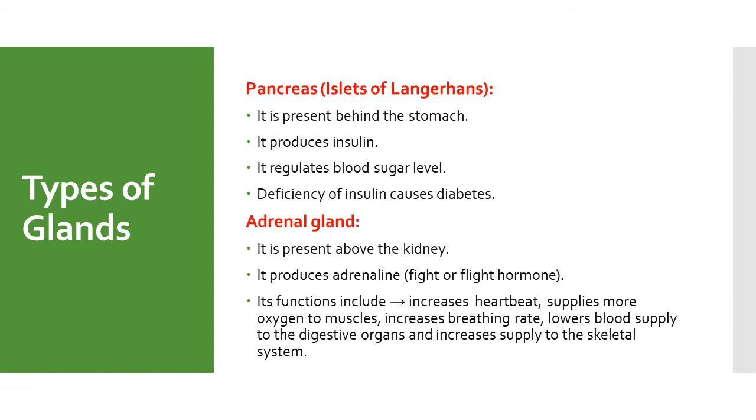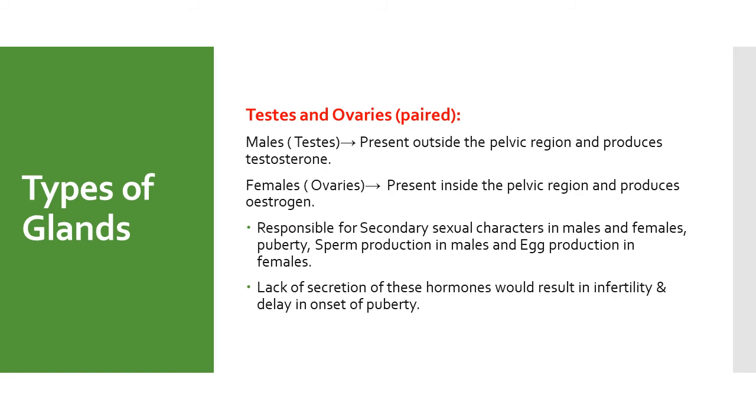The next gland is adrenal gland. It is present above the kidney. It produces adrenaline, also known as fight or flight hormone. Its functions include increases heartbeat, supplies more oxygen to muscles, increases breathing rate, lowers blood supply to the digestive organs and increases supply to the skeletal system.